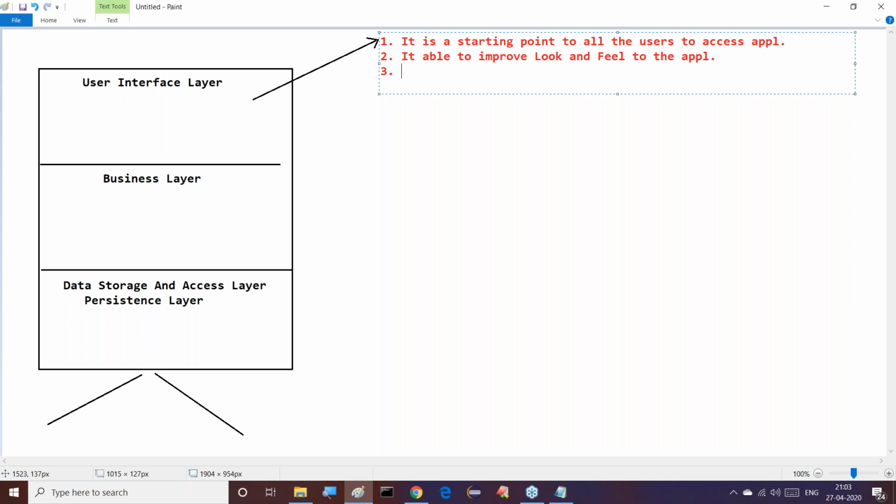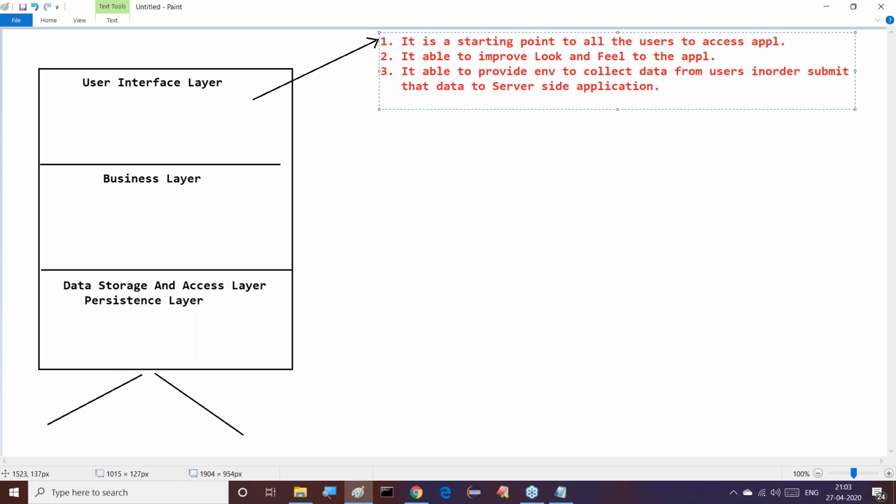Next one is, after completion of this, another thing is like which one? It is able to provide an environment to collect data from users and to submit that data to the server-side application.